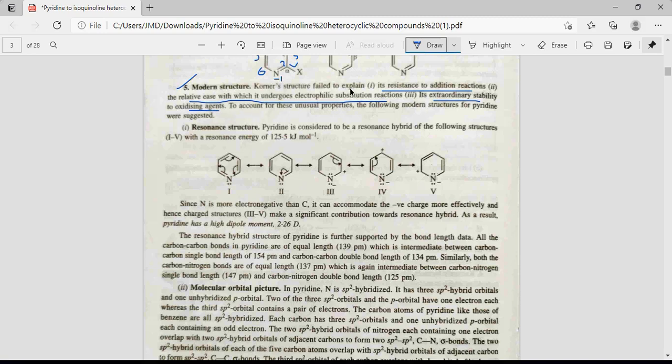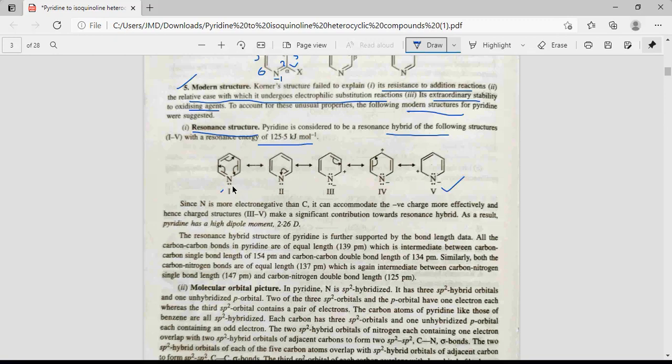So to explain the properties, there is one more point. Modern structures were suggested. First is resonance structure. Pyridine is considered to be a resonance hybrid of the following structures 1, 2, 5, and resonance energy is 125.5 kilojoule per mole.